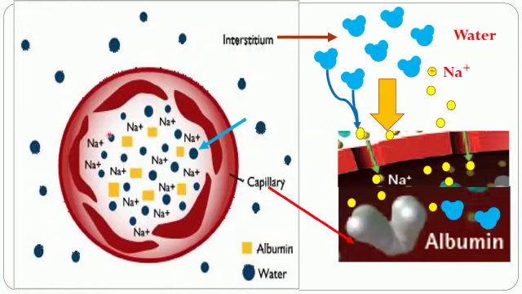Now this is the cross section of a capillary. This is the inner portion of the capillary and this is the interstitium. Inside the capillary there is albumin, shown with the yellow squares. Then there is water, shown with the spheres, and there are sodium ions.